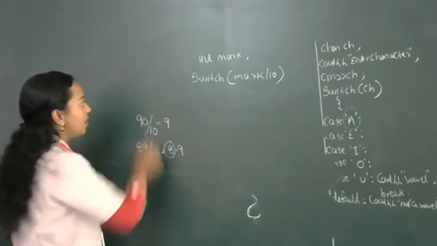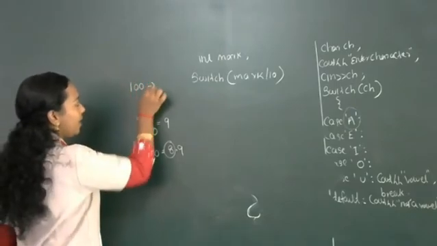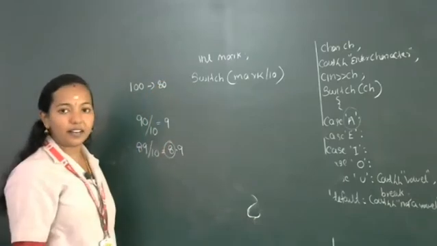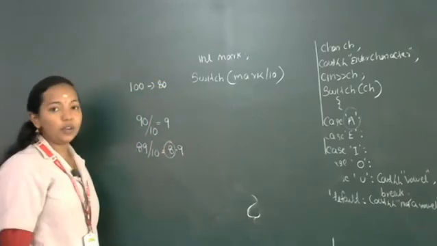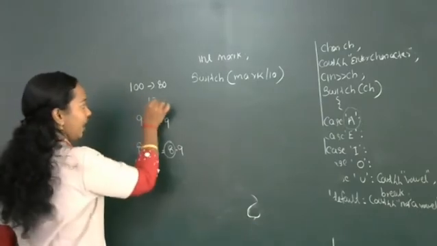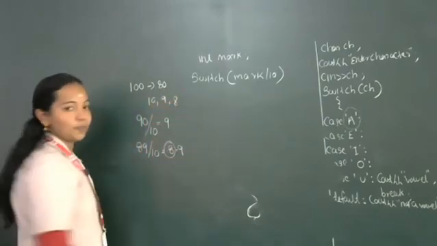So you know the marks are between 100 and 80. If you divide any of these numbers by 10, we will get 10, 9 and 8.